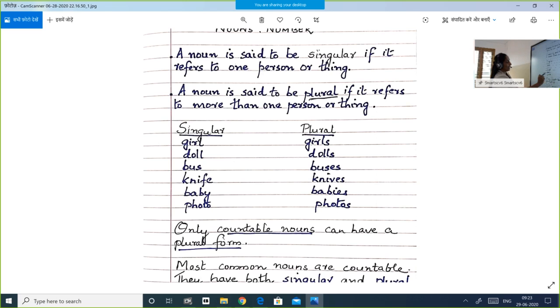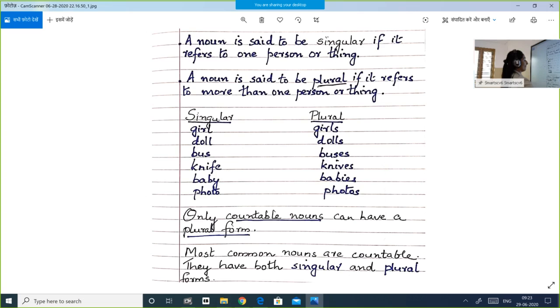Note the change in spelling. Baby, B-A-B-Y. When it becomes plural, B-A-B-I-E-S, babies. Photo, photos. So in this lesson, we are going to learn how you can change from singular to plural and back from plural to singular.